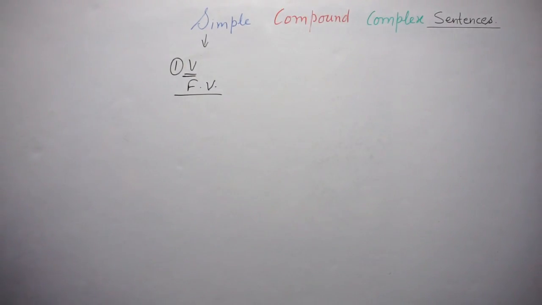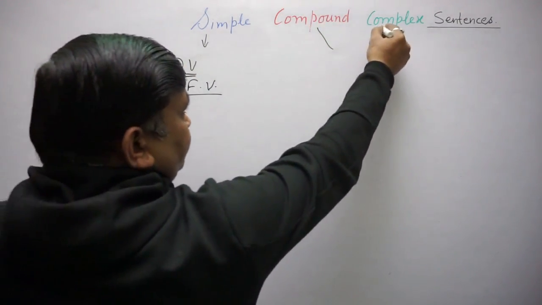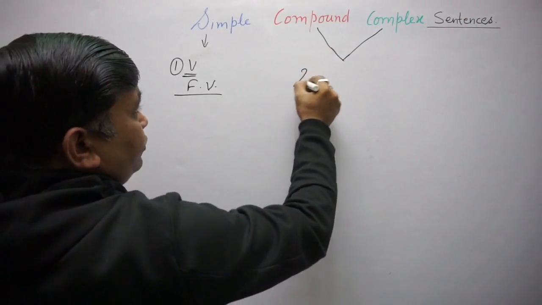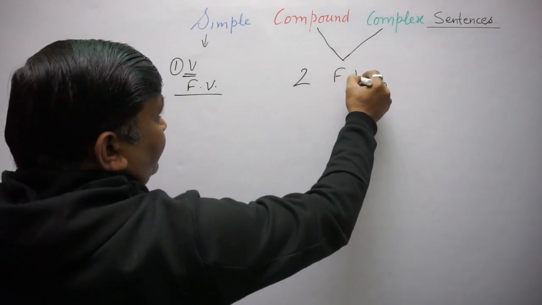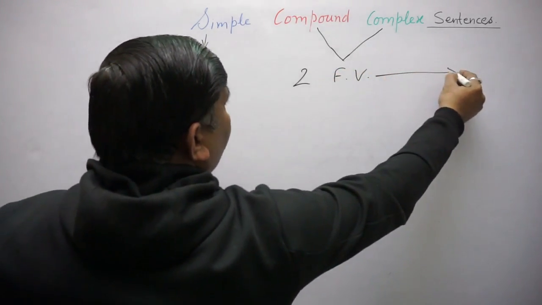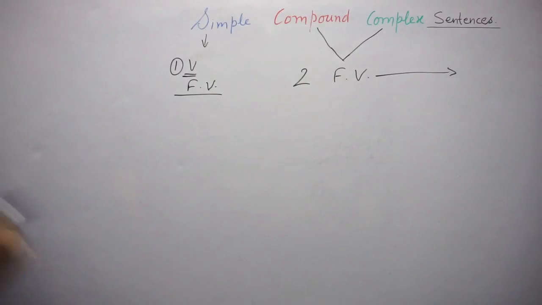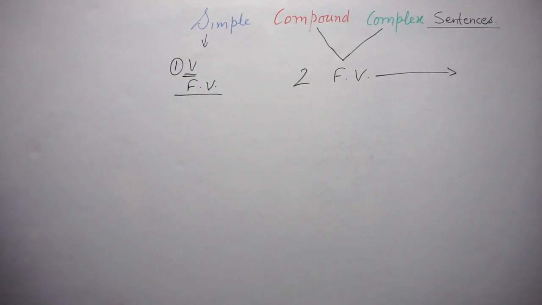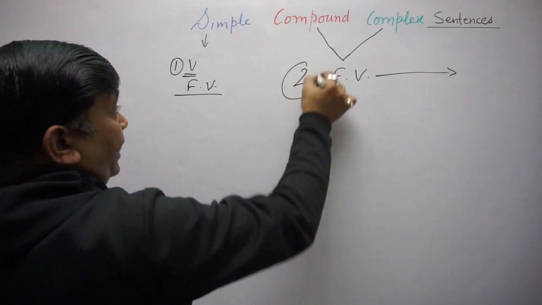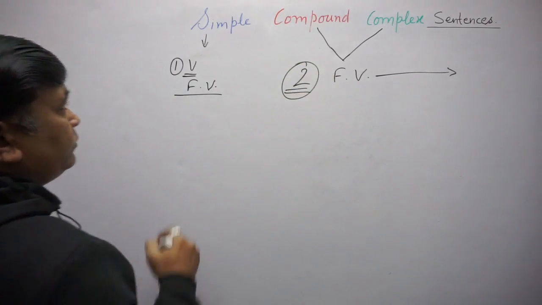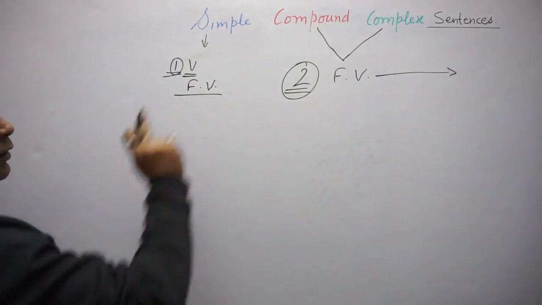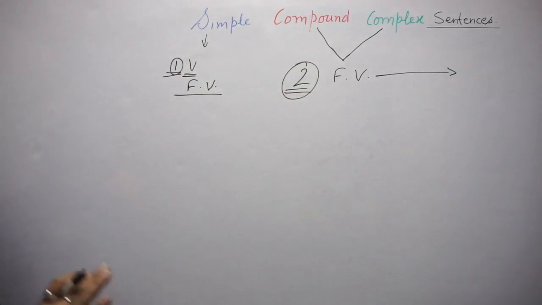Compound and complex, both may have 2 finite verbs or more than 2, any number, 3, 4, 5, 10, 20, but at least they need 2. If one finite verb is there, the sentence is simple. If 2 or more than 2, the sentence is compound or complex.